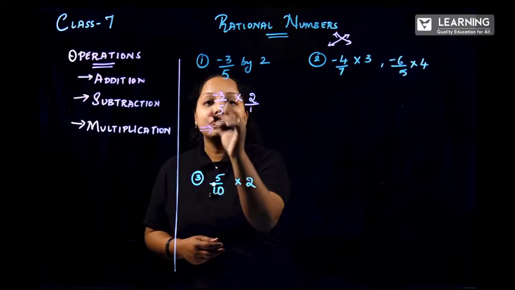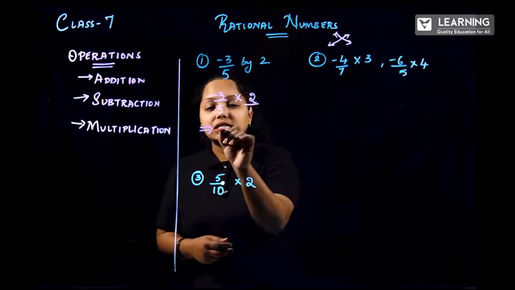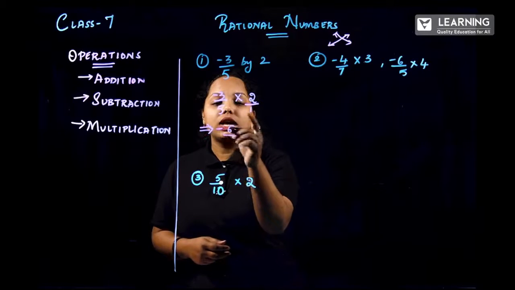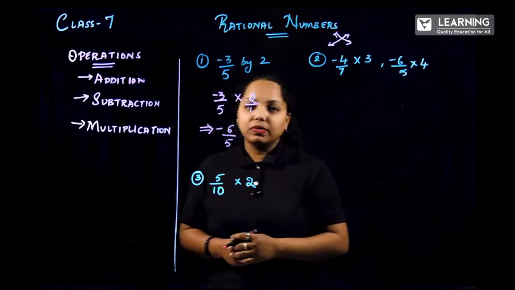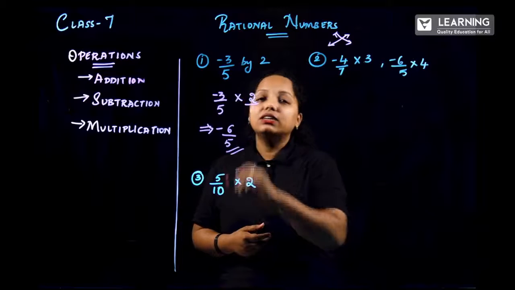So what is the next step? Keep the minus sign as it is, since there is only one minus sign. So minus 3 into 2 gives me 6, divided by 5 into 1 will give me 5. I hope you are understanding. So no need to do the decimal thing. You can leave it here itself.